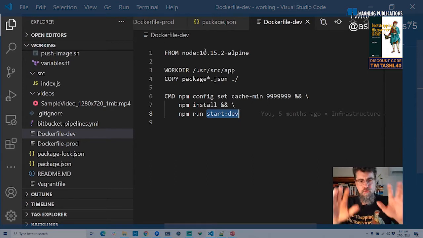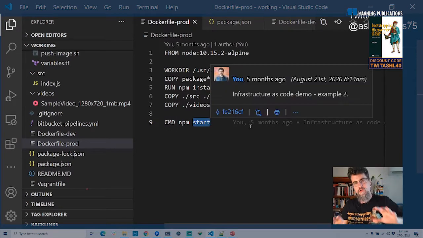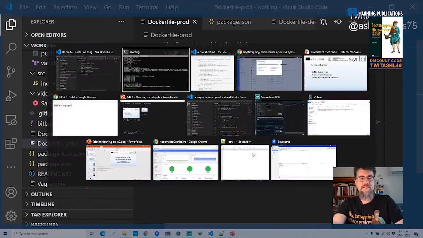So that's the Docker file that we just built. Sorry, the prod version. We'll go back to that. This is the Docker file that we just built. We built an image from that. We looked at it using docker image ls. Let's see that again.